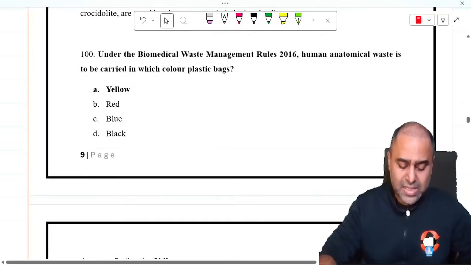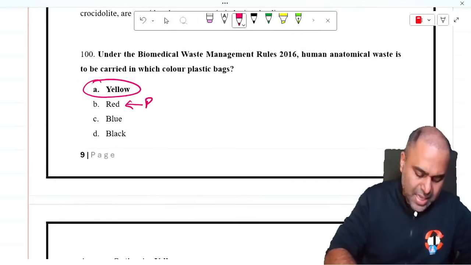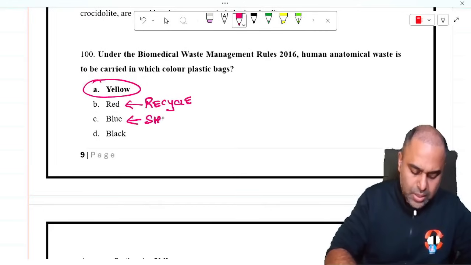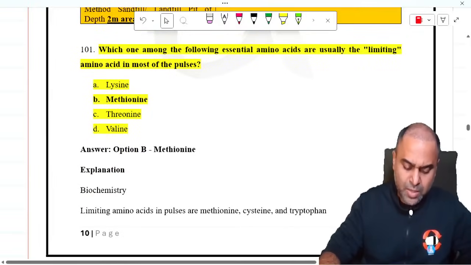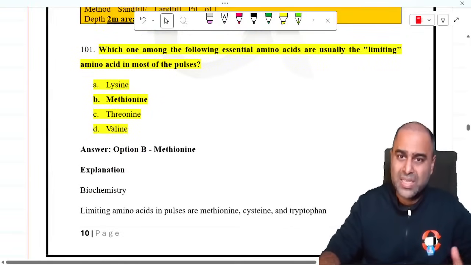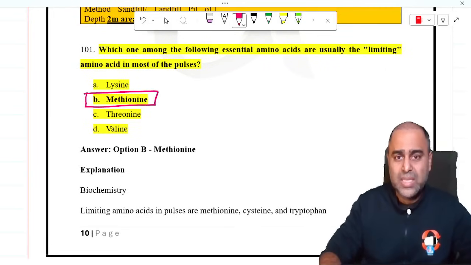Under the Biomedical Waste Guidelines 2016, human anatomical waste is to be carried in which color of plastic bag? Yellow color. If you want to recycle anything, we put it in red. If you want to put sharps and glassware, we put it in blue. If it is general waste, we put it in black. Now, which of the following essential amino acids is usually the limiting amino acid in pulses? Again, biochemistry deck, none of mine. So it is methionine. Methionine is the limiting amino acid.